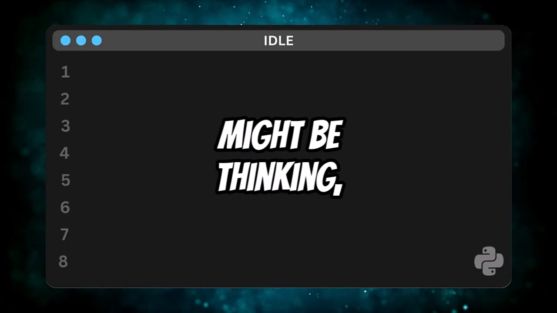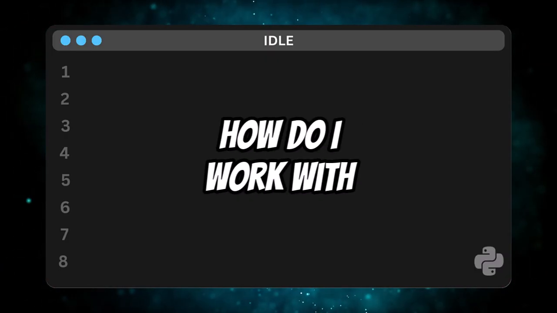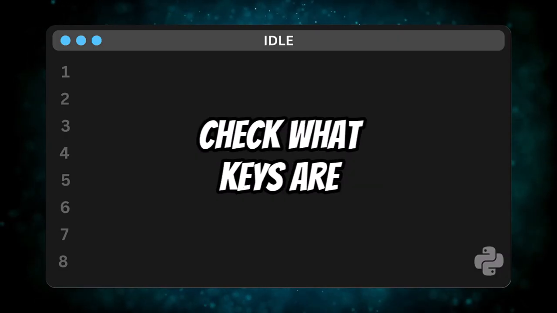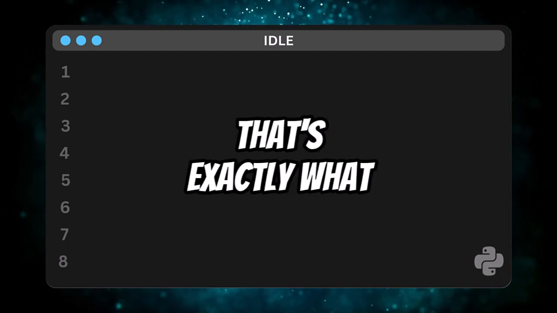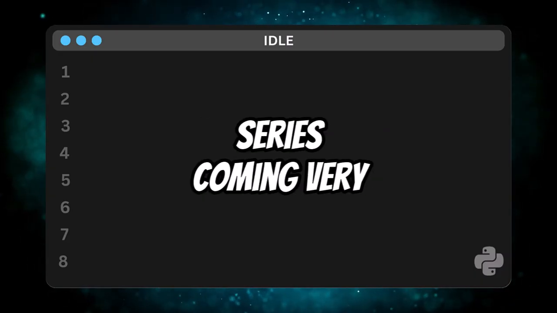Now, you might be thinking, okay, I can manage individual items, but how do I work with all the data? How do I loop through a dictionary or check what keys are available? Great questions. Don't worry. That's exactly what we'll cover in part 2 of this dictionary series, coming very soon.